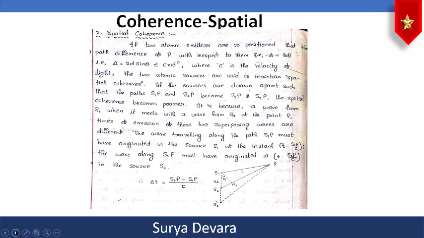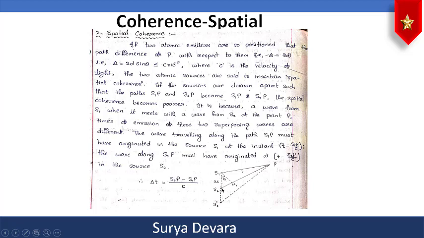Now, spatial coherence. Why are we talking of atomic emitters? Because please remember that the source of light is nothing but mainly electronic transition from a higher energy state to a lower energy state. So if two atomic emitters are so positioned that the path difference at P, remember this path difference is an important concept.